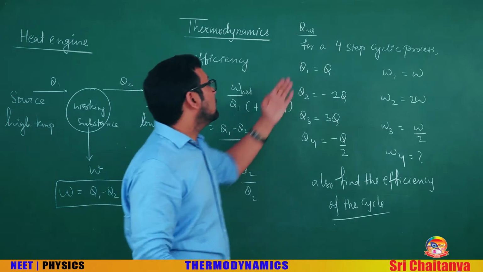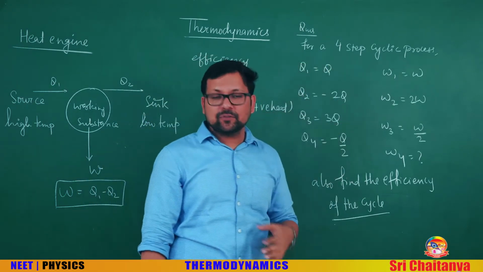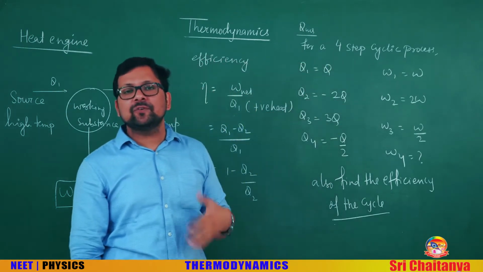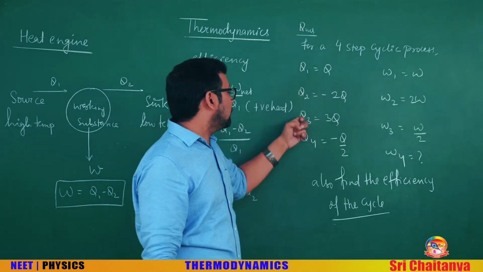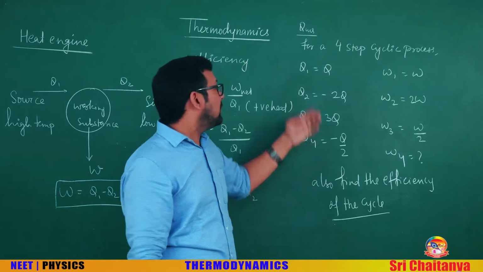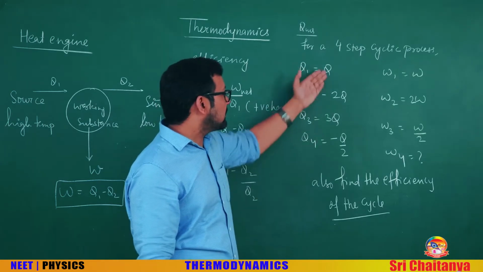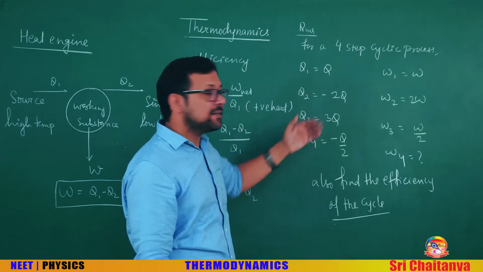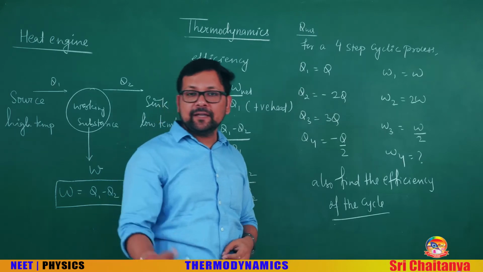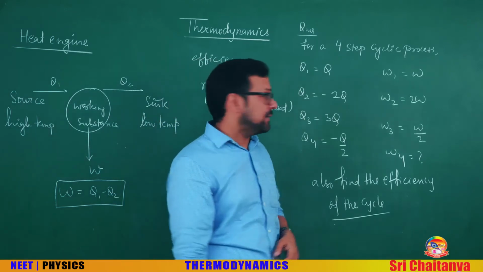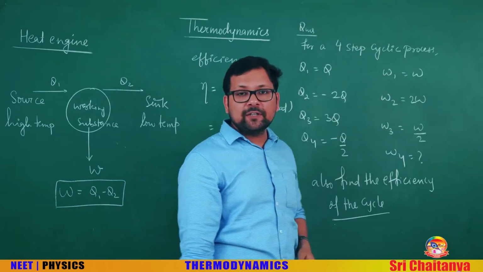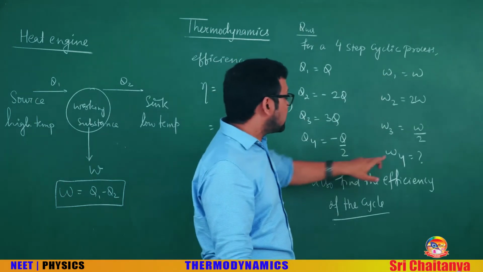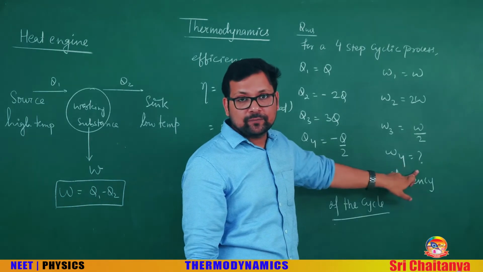Suppose there is a 4-step cyclic process. Generally cyclic processes are used for heat engines. The heats are Q1, Q2, Q3, Q4 for the 4 steps. In all steps, heat is given in the question. All positive heats are supplied, and all negative heats are obviously rejected. Similarly, for processes 1, 2 and 3, the work done is also known to us. The question is asking us for W4.